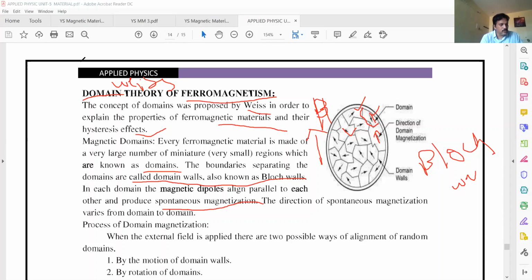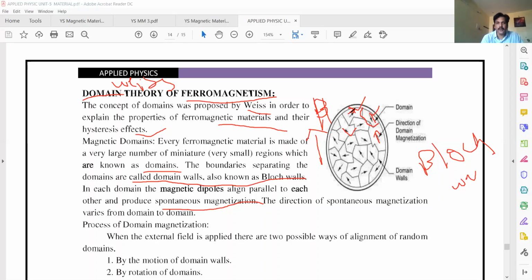So when the substance is magnetized, the chain breaks, and the domains gradually set themselves with their magnetic axes all pointing in the field direction. This is called exchange coupling. How the dipoles align parallel to each other in each domain is called exchange coupling.